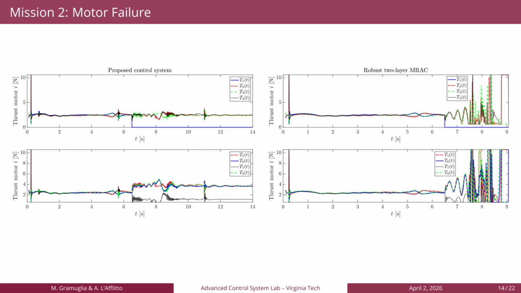Also, another reason for which this instability happened is explained here. The plots represent the thrust of each individual motor of the X-8 copter. So if we look on the right, where robust two-layer MRAC is, we see that after 6.5 seconds there is the failure of one of the motors, and we can see that the other motors reach saturation, which brings to instability. Remarkably, that doesn't happen for the proposed control system.